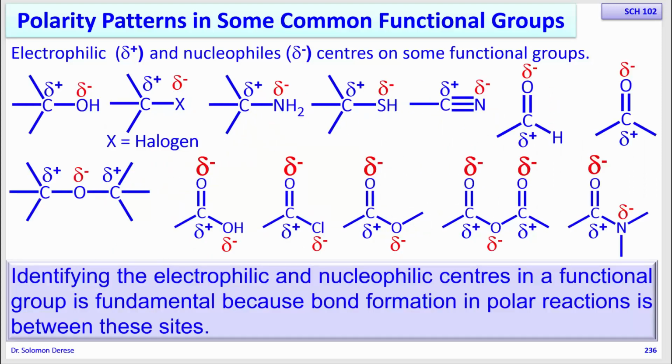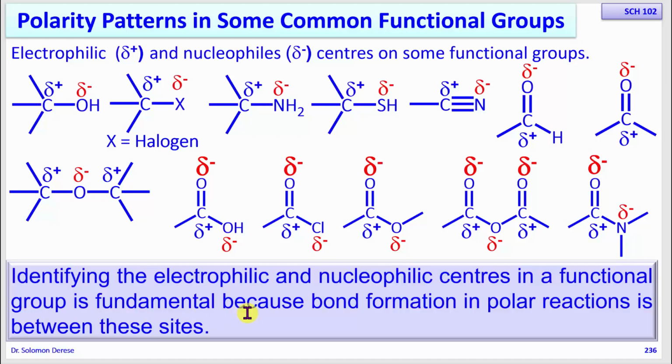So these are polarity patterns of the most common functional groups. I know there could be some other functional group which I may not have put in here, but when you look at any of these bonds, you should be able to tell how the bond is polarized. So identifying electrophilic and nucleophilic centers in a functional group is fundamental, because bond formation in a polar reaction is between these sides.